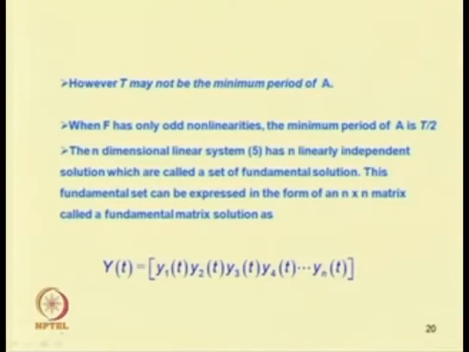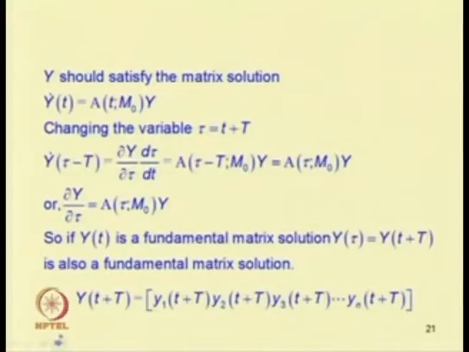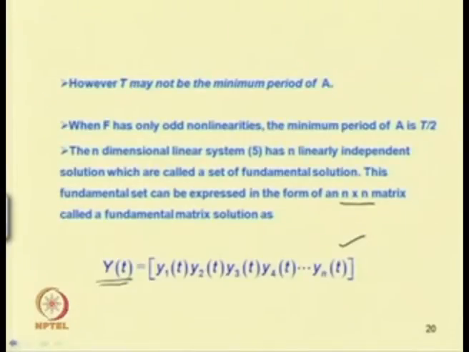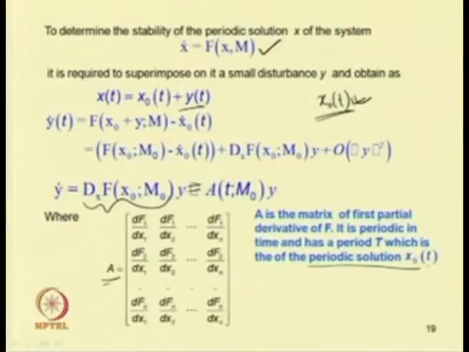This fundamental set can be expressed in the form of an n cross n matrix called a fundamental matrix solution, which can be written as y1(t), y2(t), y3(t) up to yn(t). This Y(t) should satisfy the matrix equation Y dot equal to A(t, m0) Y.